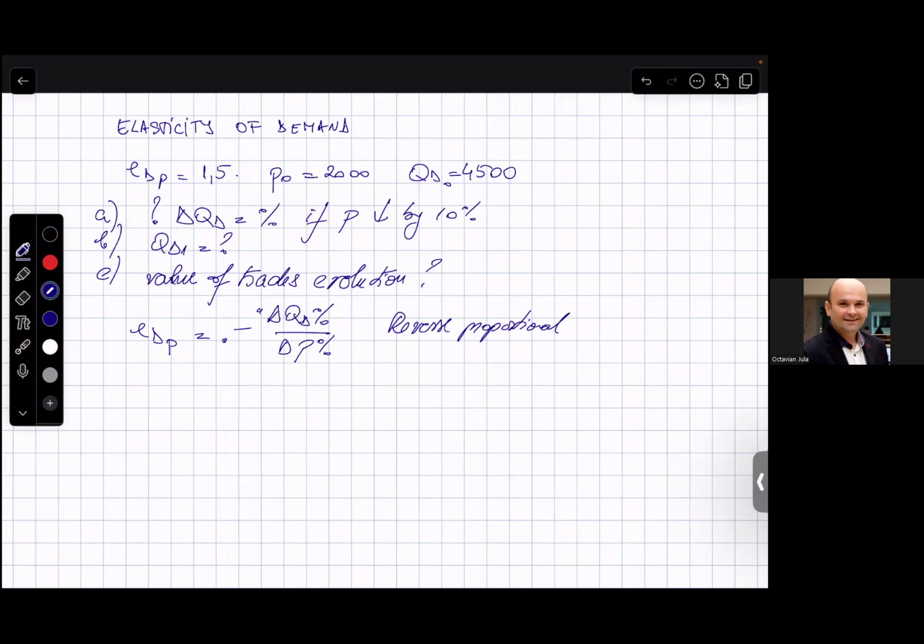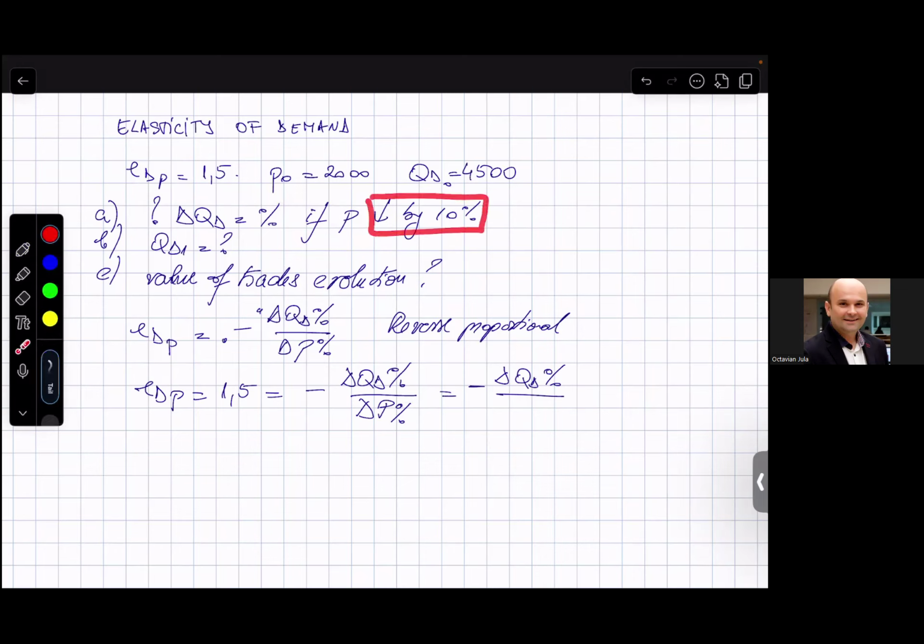Let's write the data. Elasticity of the demand in respect with price equals 1.5 equals minus the change in quantity demanded in percentages divided by the change in price in percentages. Knowing that the price has dropped by 10%, that can be written as follows: minus the change in quantity demanded in percentages divided by, due to the fact that we have a decrease in price, minus 10%, and the minus will signify this decrease.